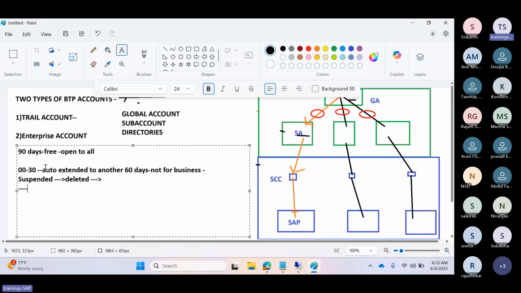So what is in scope for the trial? What are the basic functionalities? In a trial account, you get the basic functionality of BTP, all the basic services. Trial accounts are not available in all the regions. Only specific regions are available, on AWS and Azure, only these two infrastructure providers.